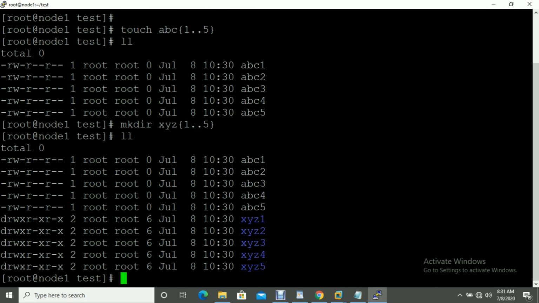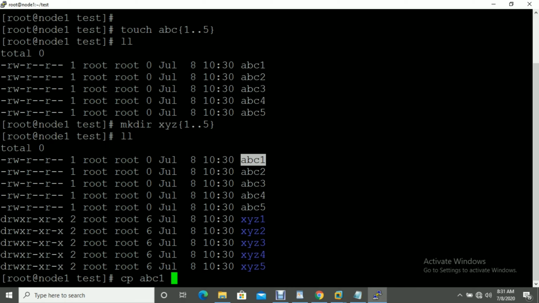So let me explain the cp command now. I need to copy this abc1 file inside xyz1. When you're using the cp command, you have to give source and destination.